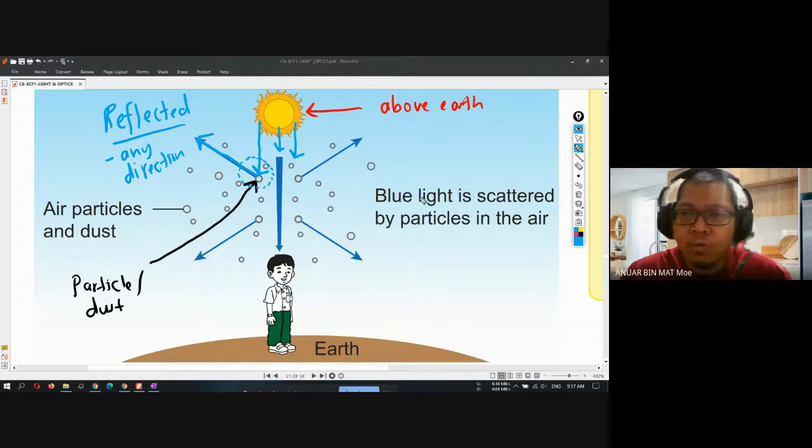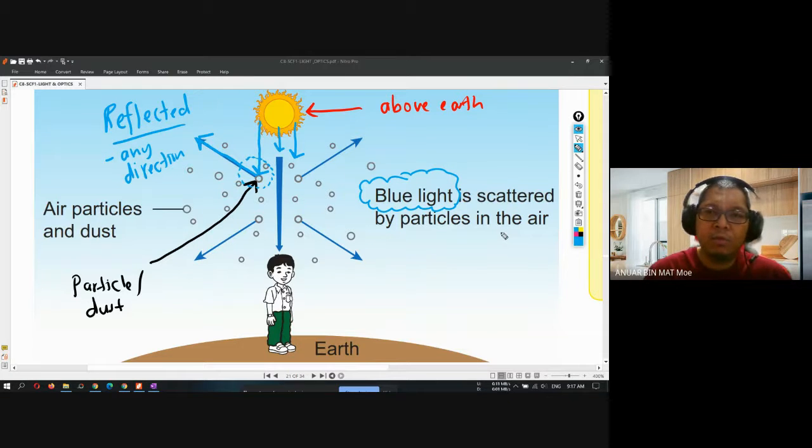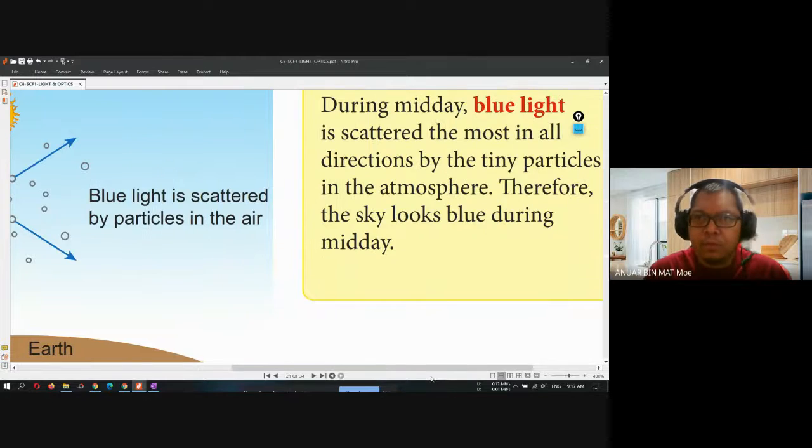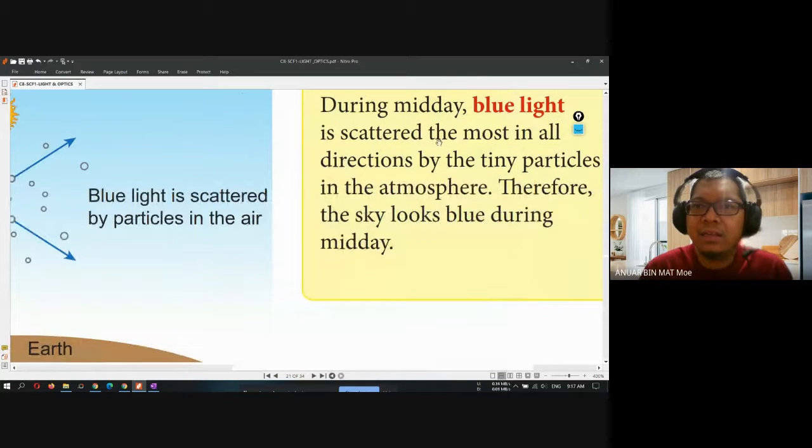That's why the blue light is scattered by particles in the air, only the blue light here. Blue light is scattered. That's why you can see the sky during the midday, the sky color is blue. Can you understand this? Right? During the midday, blue light is scattered the most in all directions by the tiny particles in the atmosphere. Therefore, the sky looks blue during the midday.